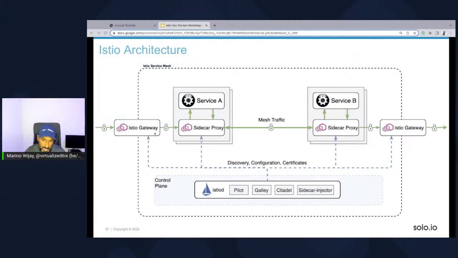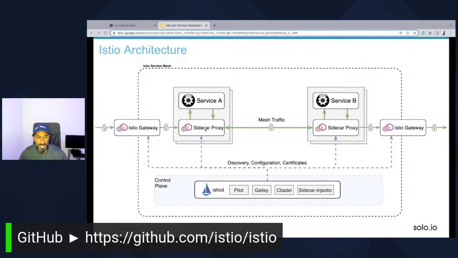Now, the Istio Ingress Gateway, if you notice, connecting to a sidecar proxy has a little lock. That lock represents that we're using MTLS from the gateway over to the sidecar. And if this sidecar has any sort of indication that it needs to communicate with service B, that communication stream is all the way protected to this sidecar as well. So it's encrypted using MTLS.